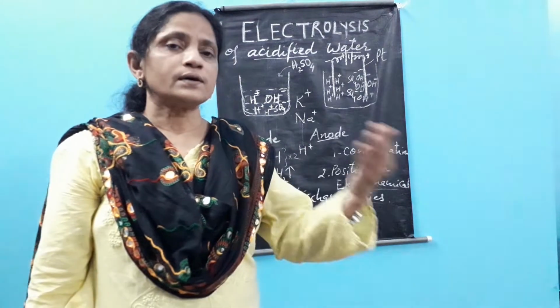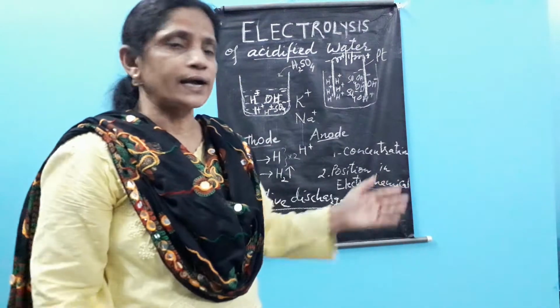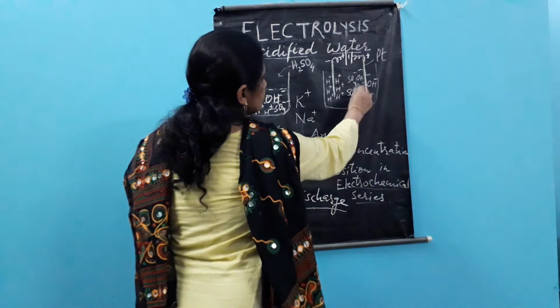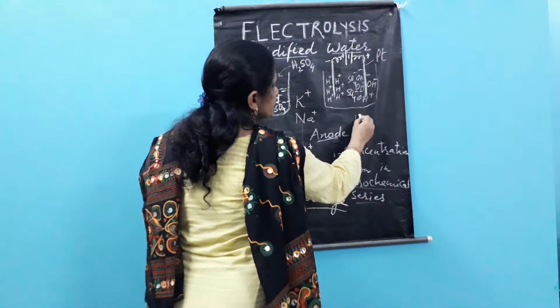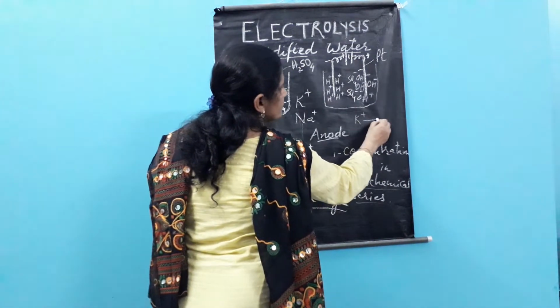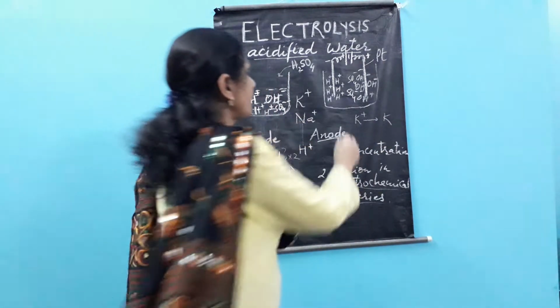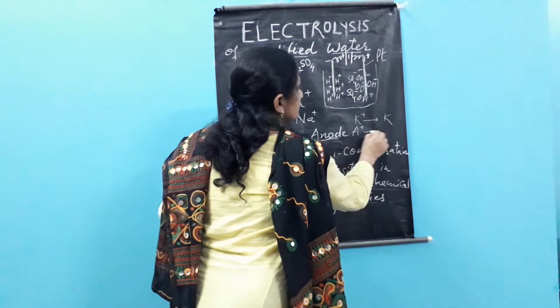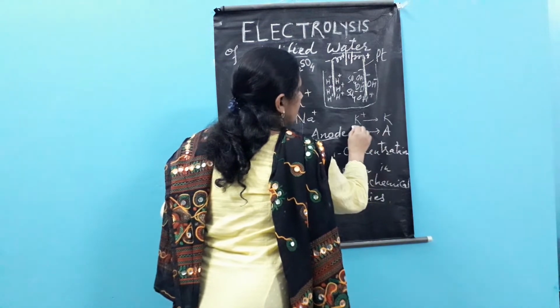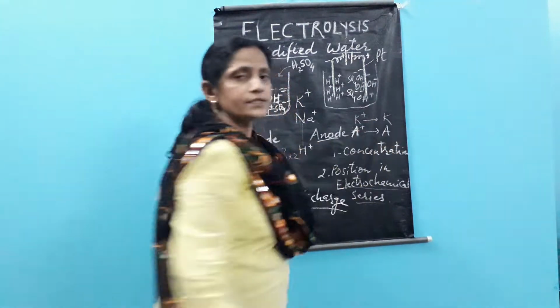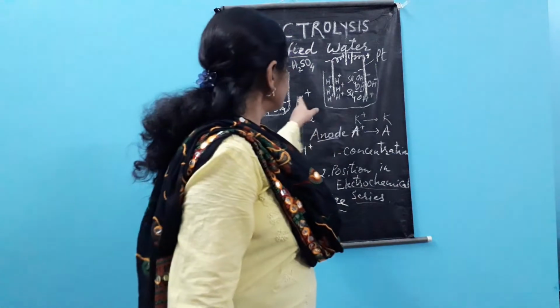Now when the ion is changing to atom, what we do in the electrolysis process is the reverse. We are turning potassium ion to potassium, or any ion to its atom. And this is the reverse.